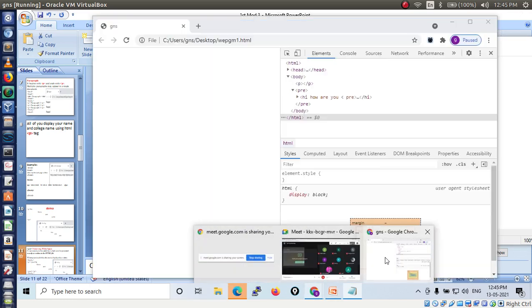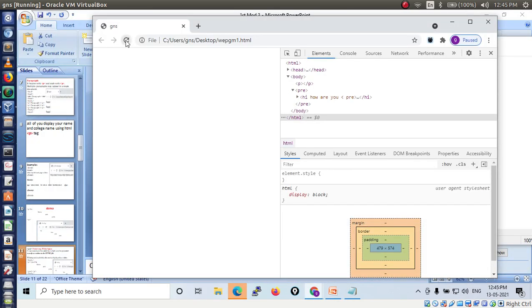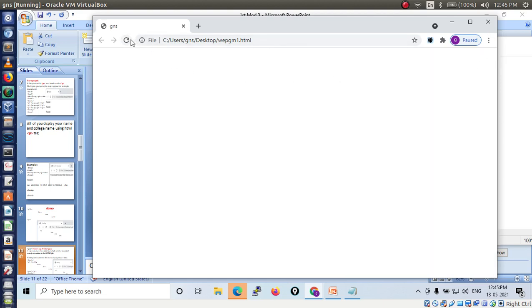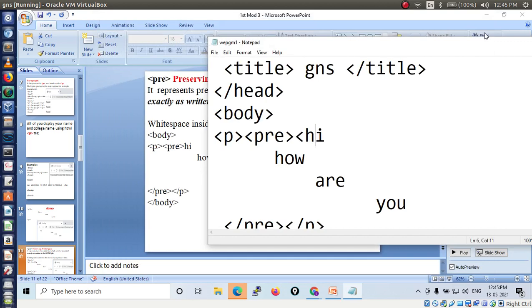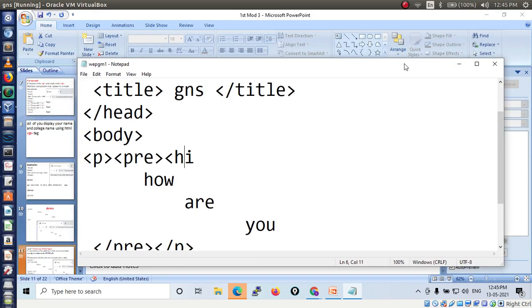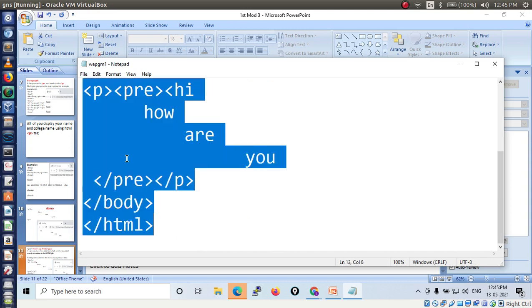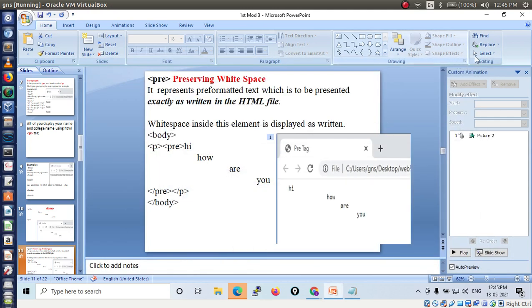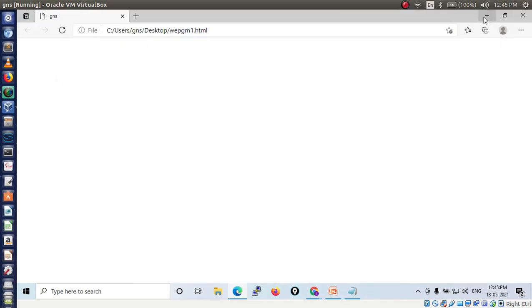Everything is correct, but still it is not showing. One minute. I don't know why it is showing an error.